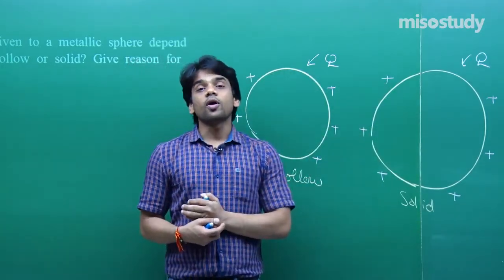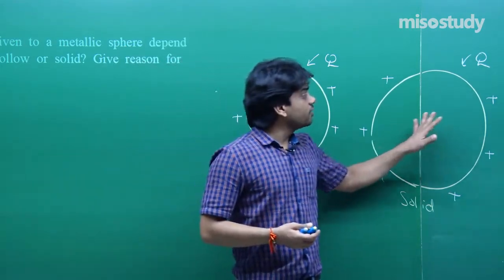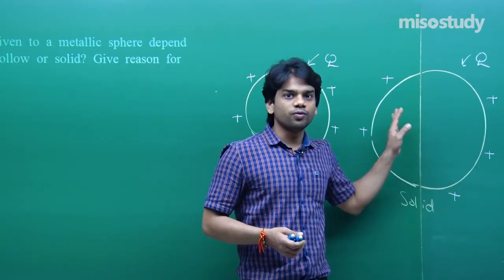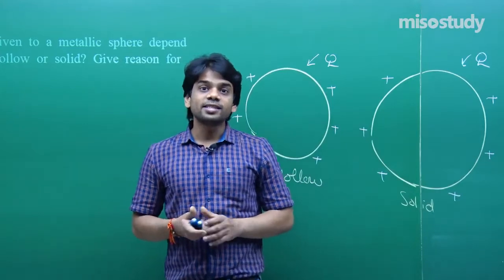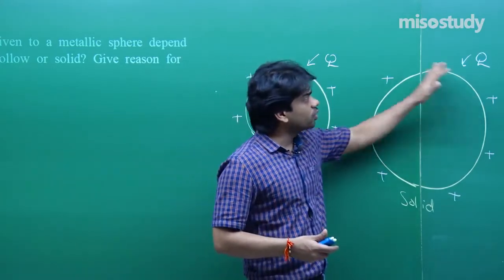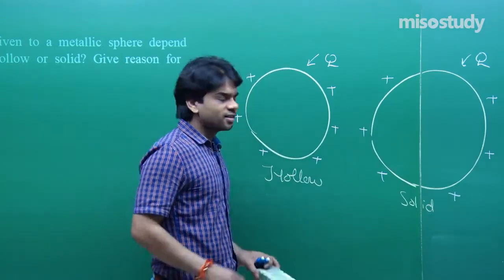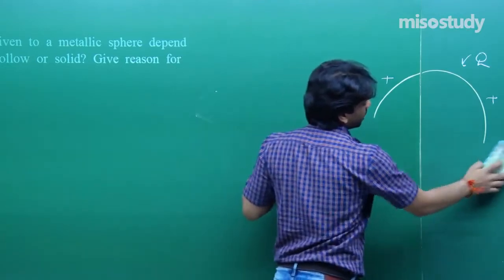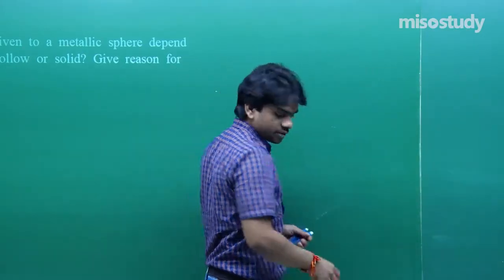Why is that so? Because under static condition, in a conductor, if charges come inside, an electric field will start existing inside and charges will flow freely inside the conductor. That's not feasible, that's not possible. Hence, charges always reside on the surface. It will never come inside because there is no field existing inside the conductor. That's the reason behind this.